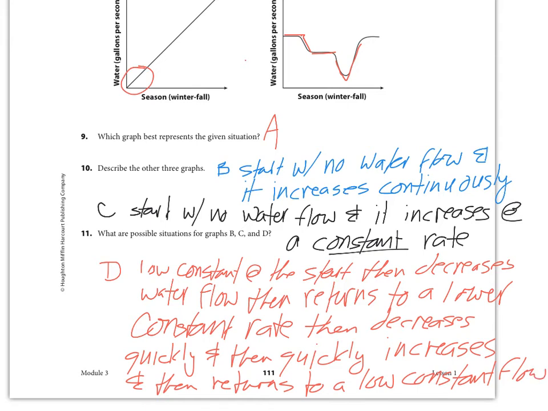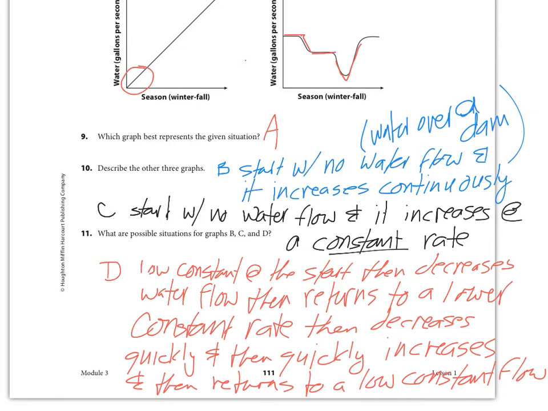Okay, so we talk about, it says, what are possible situations to represent these? Well, we go to our description. So B says water flow and it increases continuously, goes up really, really fast. So in a situation like that, that might be water over a dam or something. Because you got water flow going constant, but what happens when it goes over the dam? It goes up. The water flow increases quite a bit.